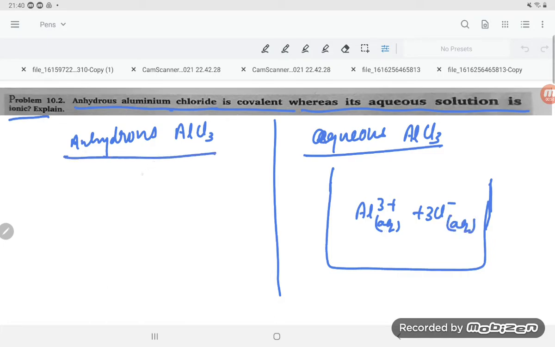But here you apply the Fajan rule, student. AlCl3 has a 3 positive charge.